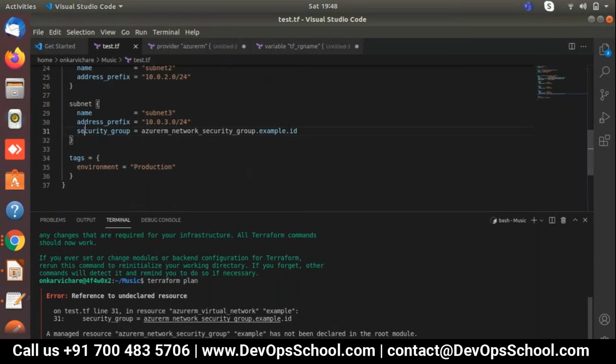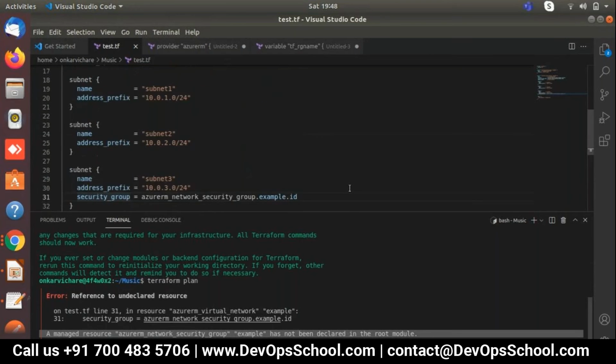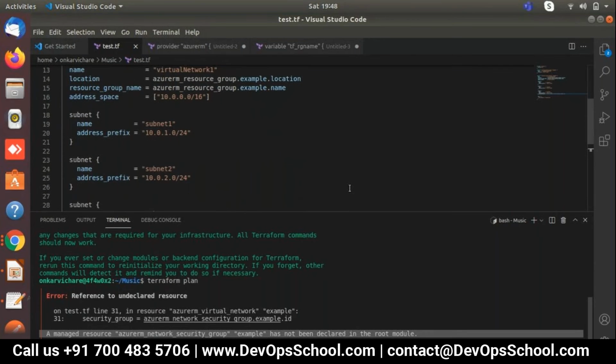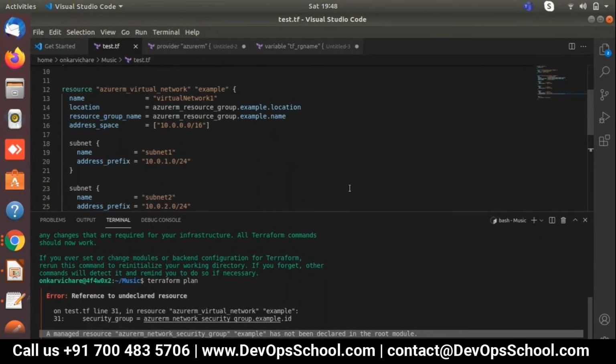Before I explain, tell me why. Azure RM network security group, example. Have we declared that? It has not been declared in the root module. So what is the meaning? It has not been declared in the root module.